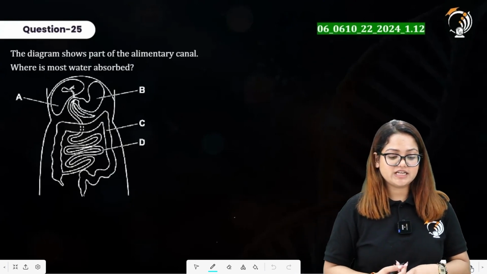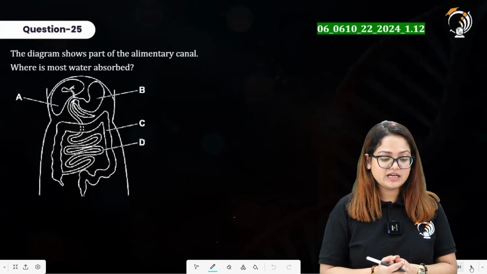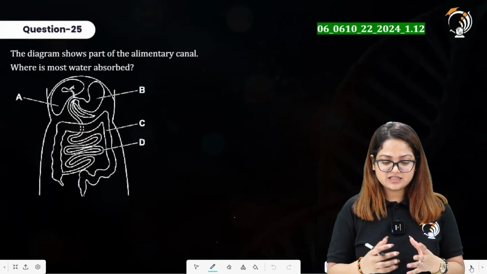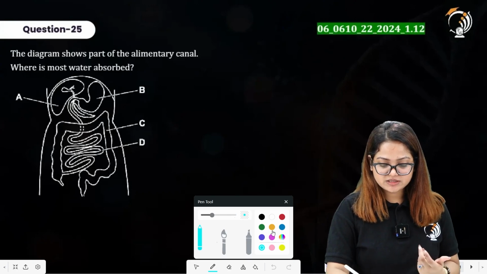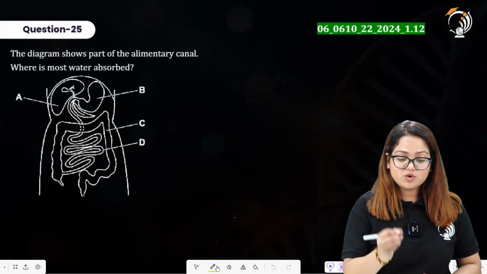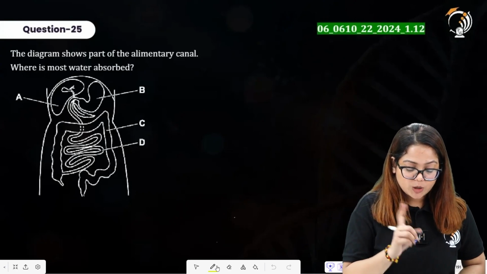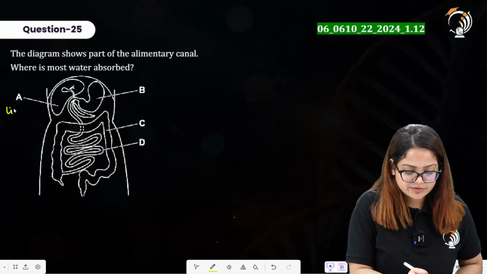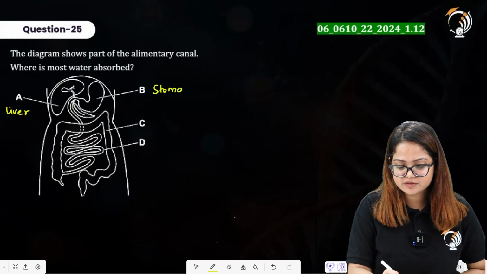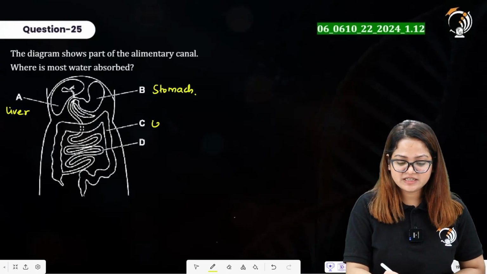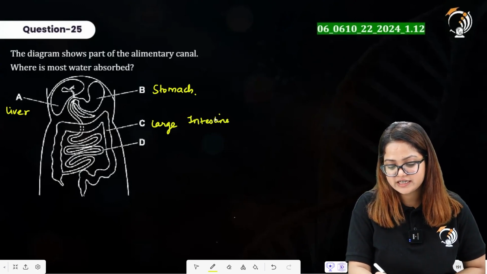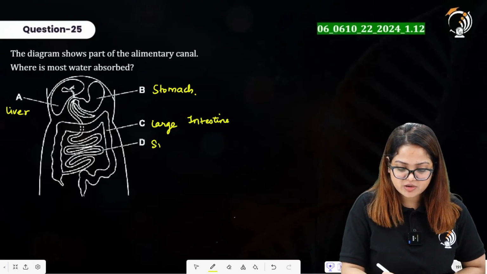Question 25 here says, the diagram shows part of the alimentary canal, where is most water absorbed? Now this is the question which I have been asking you, that you are going to see a kind of this question in the examinations. Where is most water absorbed? Option A here is representing liver. B here is representing stomach. C here is representing large intestine. That is actually a part of large intestine. And D here represents small intestine.